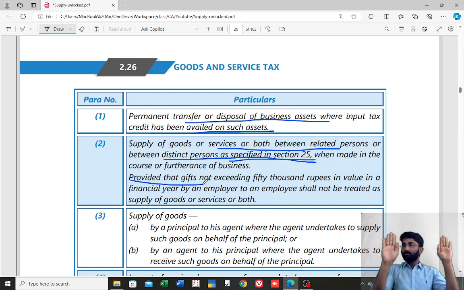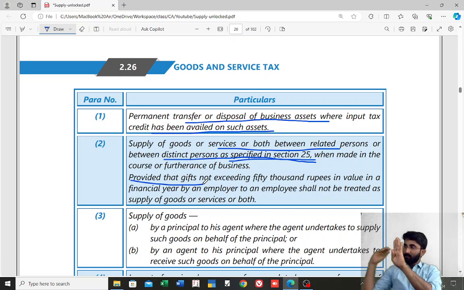The agent is supplying goods on behalf of the principal. The agent sent these goods to the customer and gave the invoice in his own name. Supplier is agent, recipient is the buyer. So nowhere in this invoice is the name of the principal given.